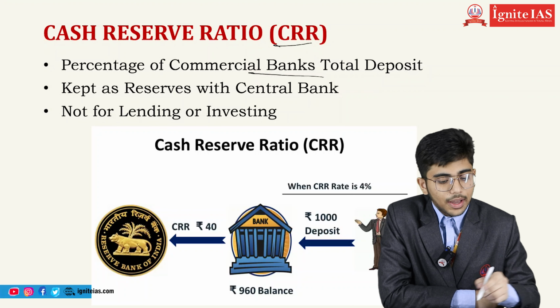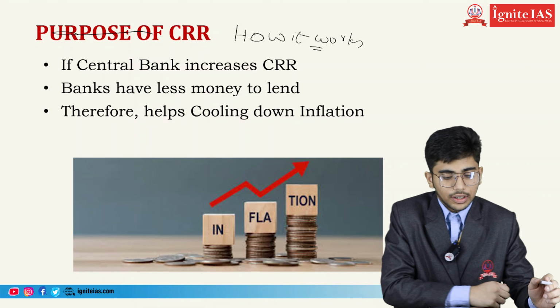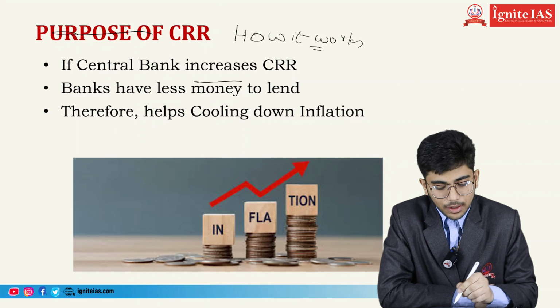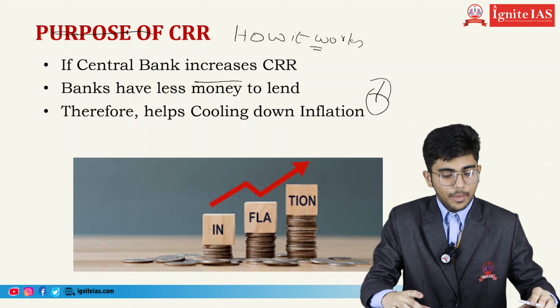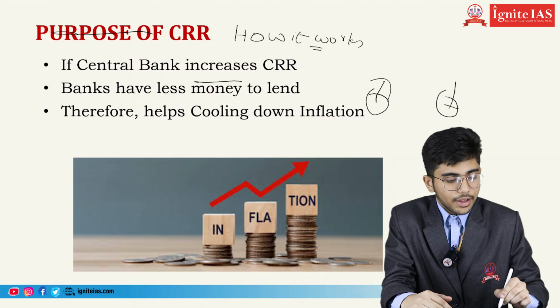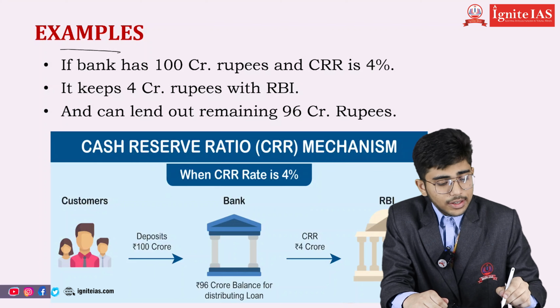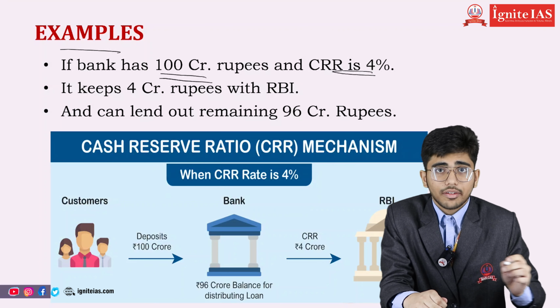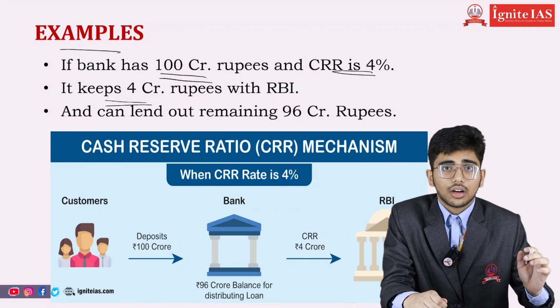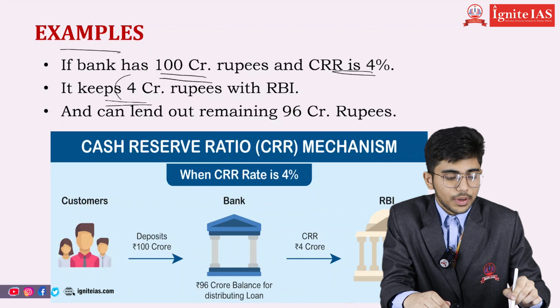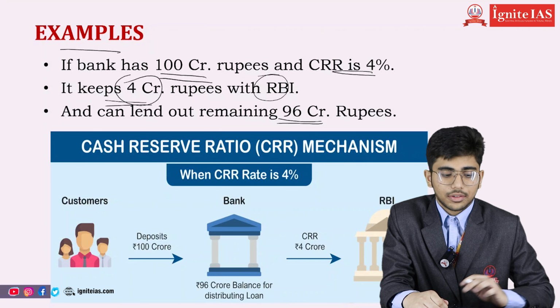So how does it work? If the central bank increases CRR, banks have less money to lend and therefore it helps cool down inflation. For example, if the bank has 100 crore rupees and the CRR is 4%, then the commercial bank should keep 4 crore rupees as reserve with the RBI and it can lend out the remaining 96 crore rupees.